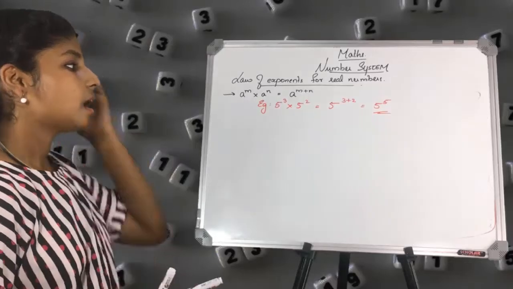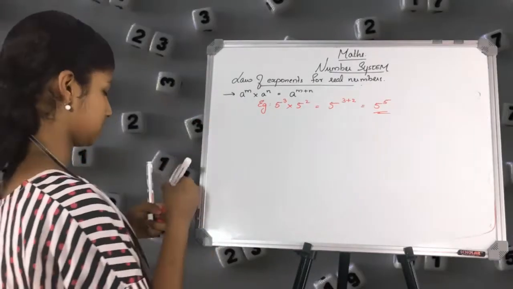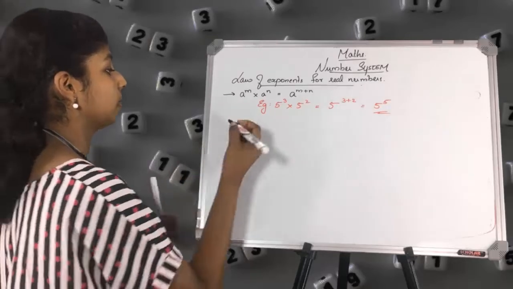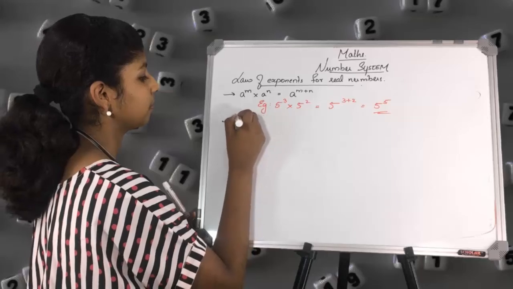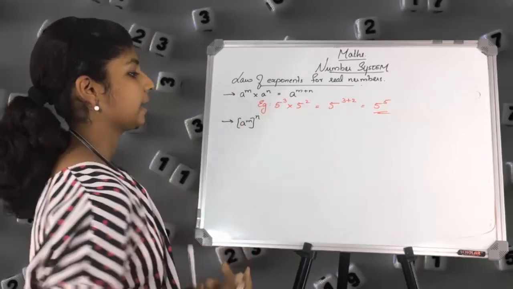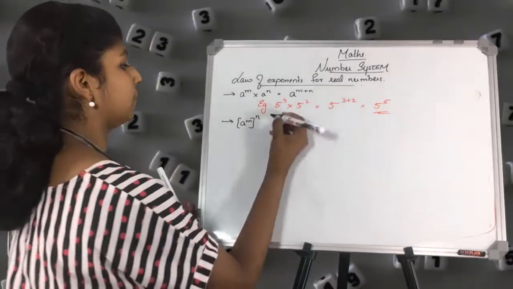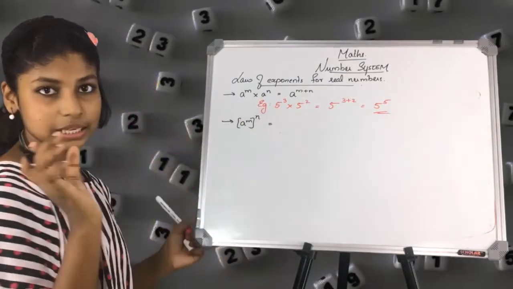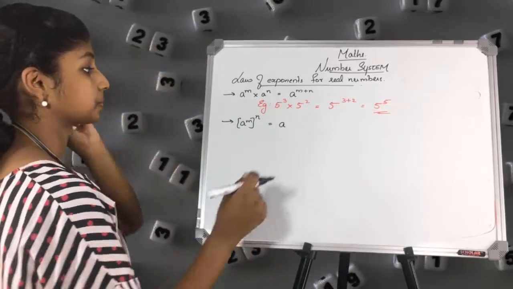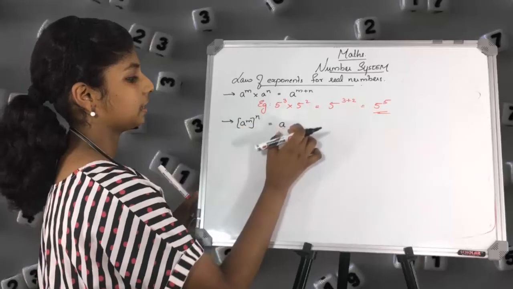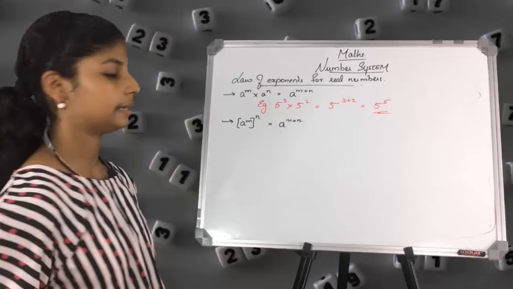Okay. Now let's look at the second law, that is a raised to m the whole raised to n. Now here, you just write the same base and this m and n will get multiplied.